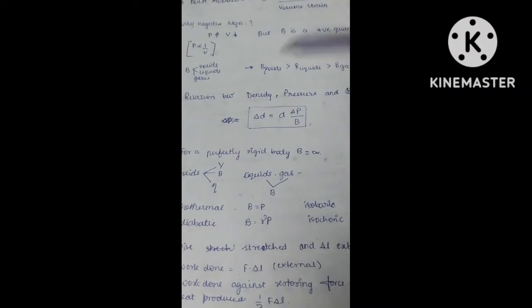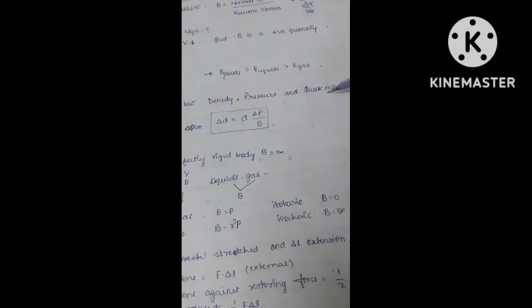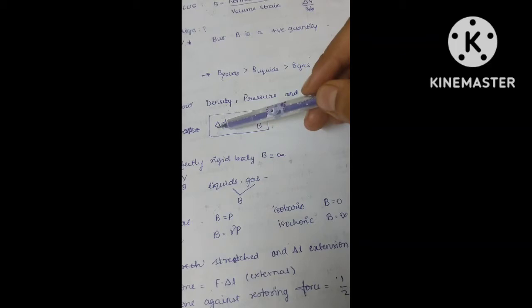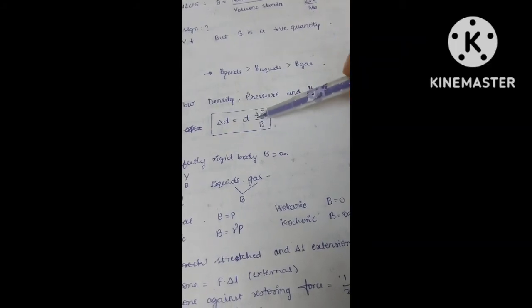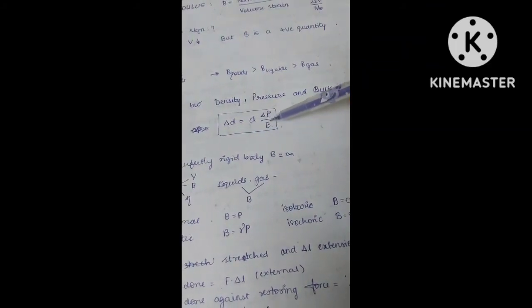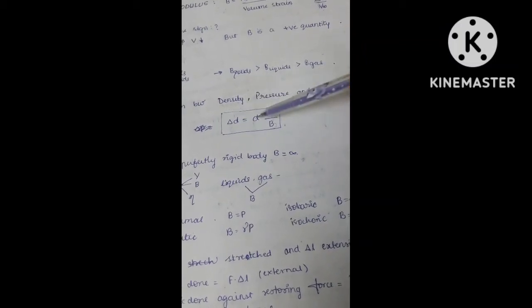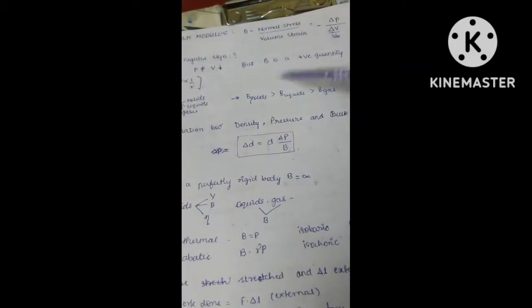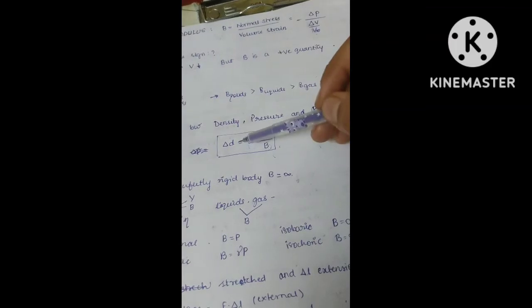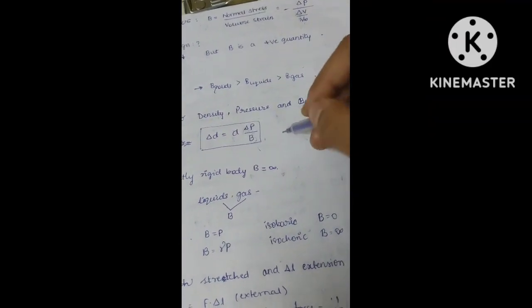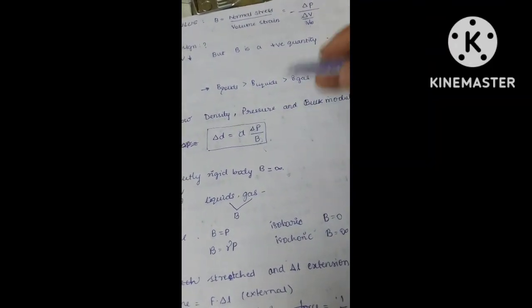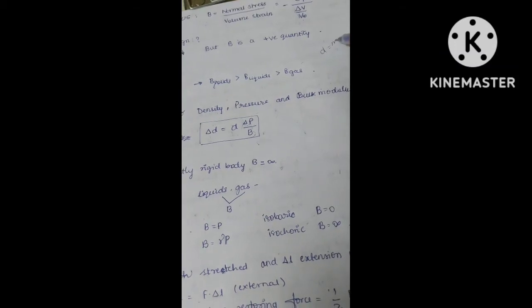Now there is an important relation between density, pressure and bulk modulus. That is, change in density is equal to original density into change in pressure divided by bulk modulus. So delta D is the change in density, D is the original density, delta P is the change in pressure and B is the bulk modulus. How do you get this relation? Instead of volume I kept density, because you will get this equation by substituting density equals mass by volume.